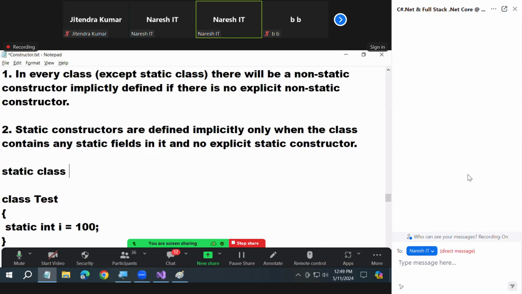Static class test. Now answer. Again, put the 2 points in the mind and give your answer. What about non-static? Tell me, non-static will be present or not? No, why? Perfect, no, why? Because that is a static class. Correct now? Static constructor will be present or not? Yes or no? The second point.